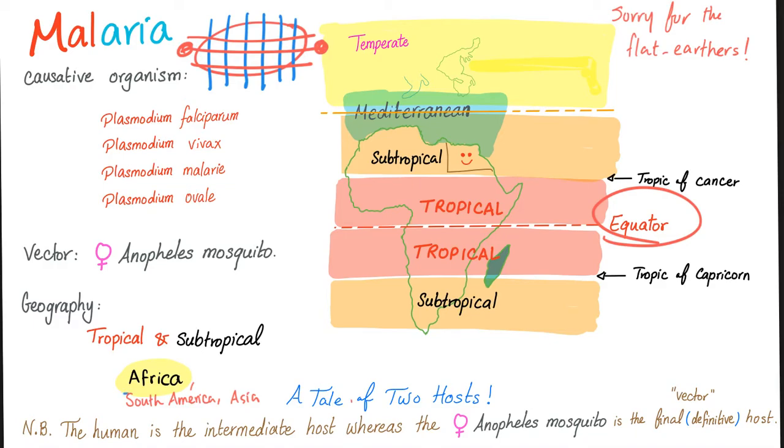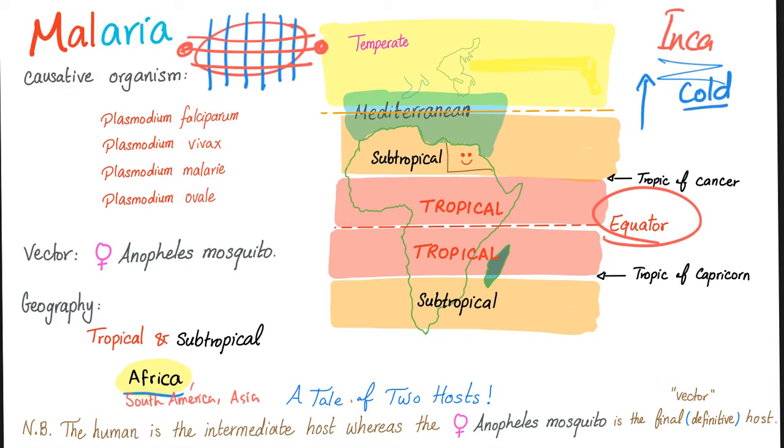Africa is the most common. Why not South America? Because South America is also tropical and subtropical. I'll tell you why. For instance, if you remember the Inca civilization, they lived on mountains. And as you know, as you go up, the temperature gets cooler. So when the temperature is cold, this is not a suitable climate for the female freaking Anopheles. That's why the Inca civilizations did not suffer from malaria, at least to the same extent as their African counterparts. It was simply because of the elevation. So for the female freaking Anopheles, location and elevation.